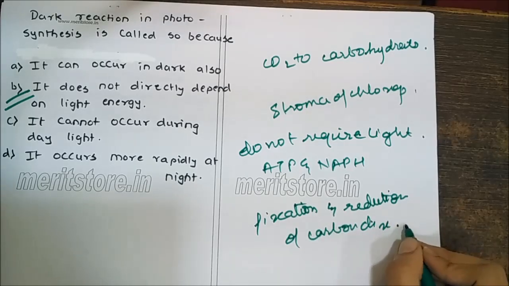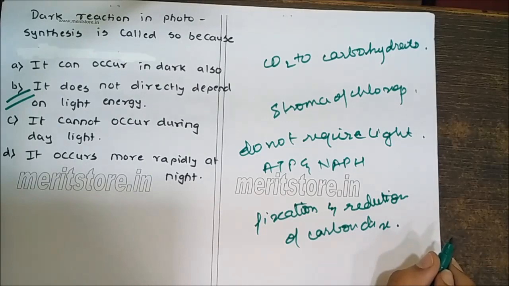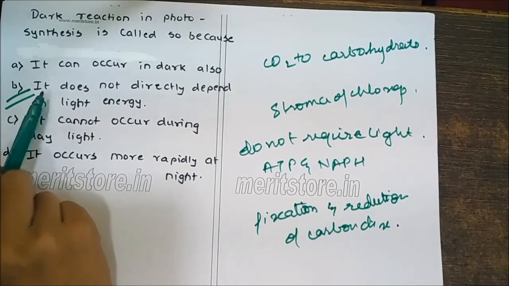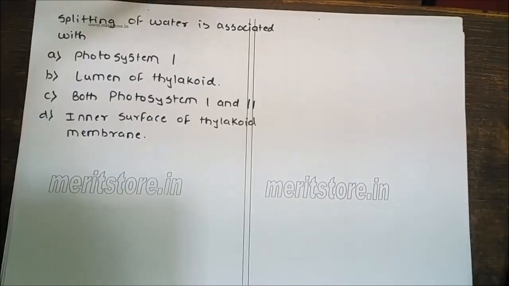All enzymes required for the process are present in the matrix or stroma of the chloroplast. Therefore, the correct answer is does not directly depend on light energy.